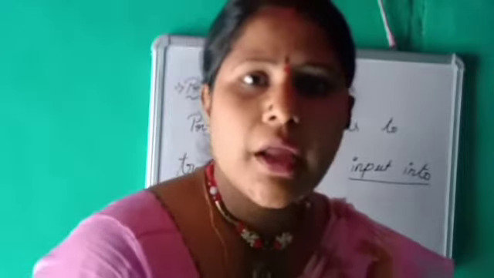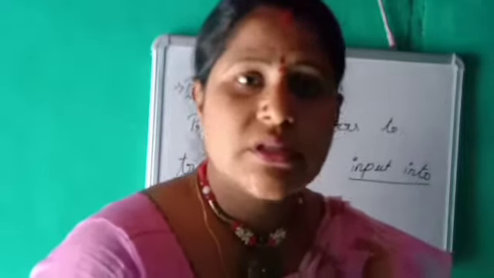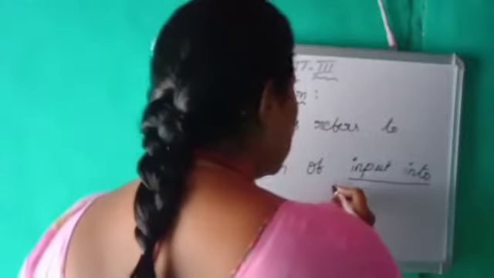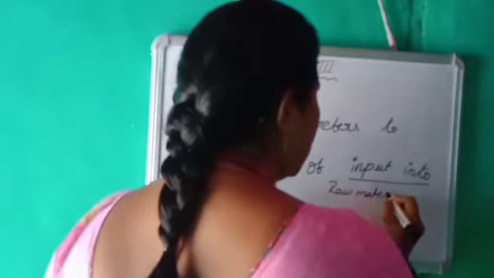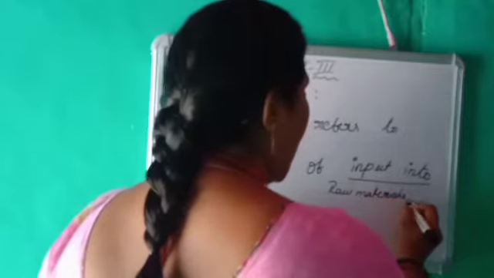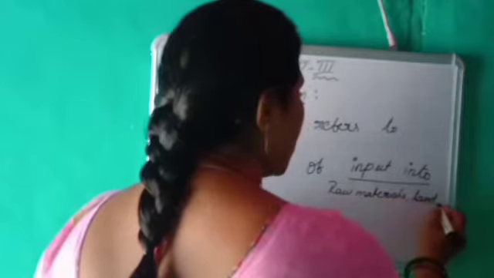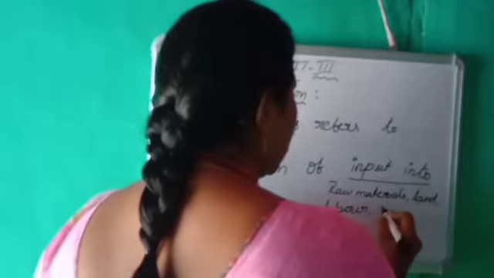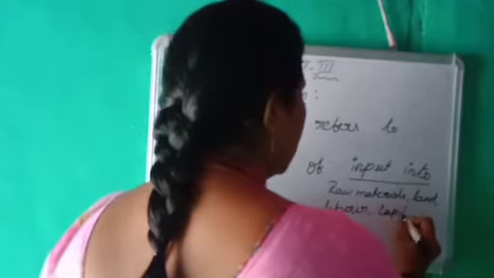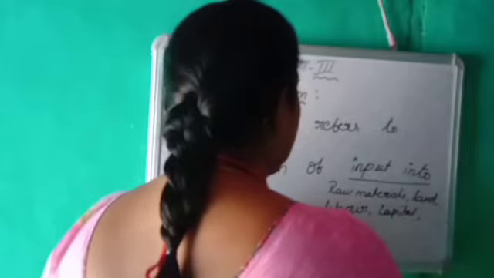So what are the inputs here? The raw materials are also inputs. Raw material, land, labor, capital, machinery.